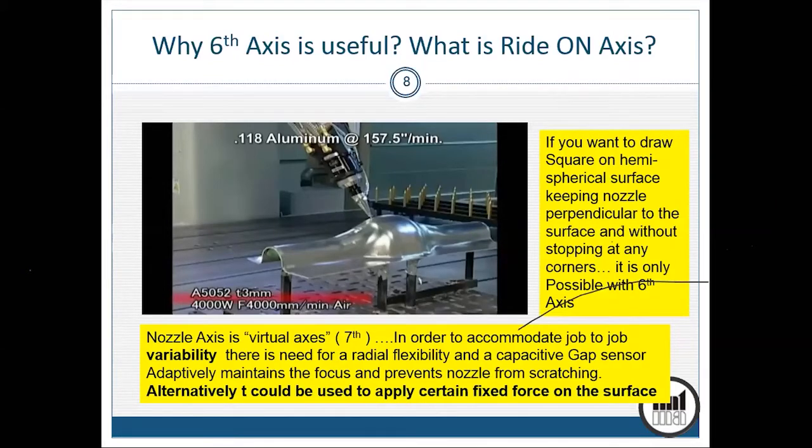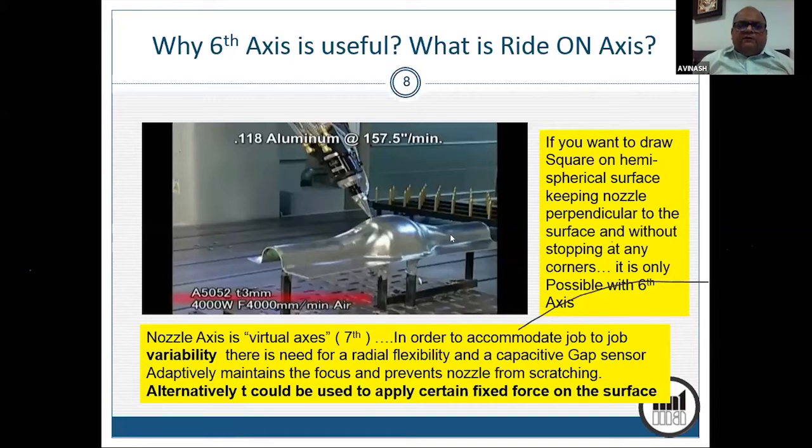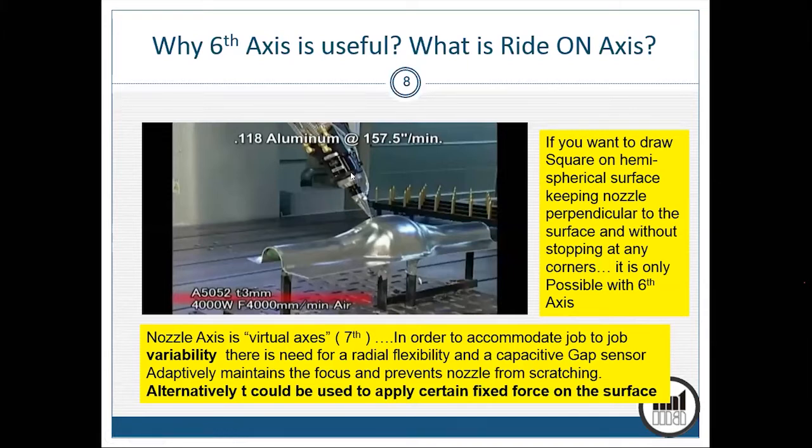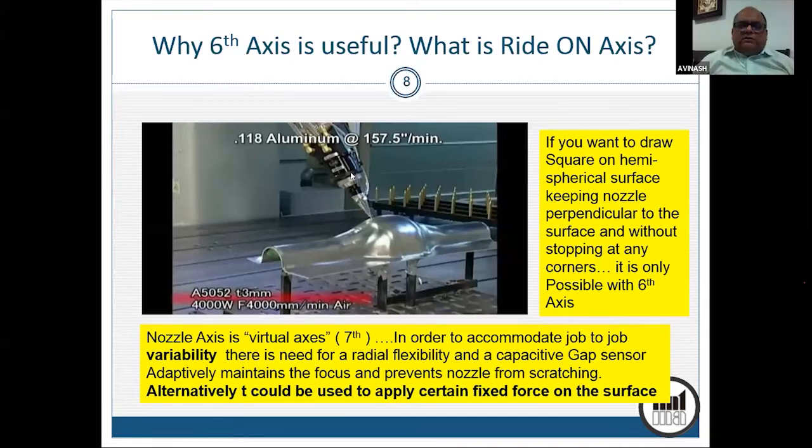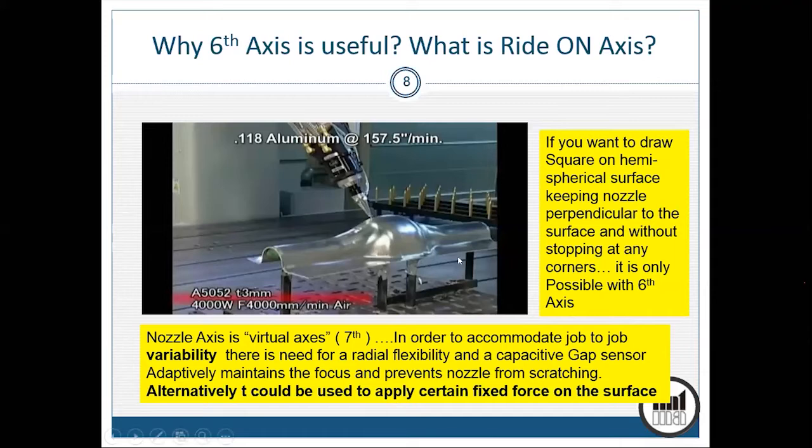So suppose this is a laser cutting job with something like a hemispherical mound, and this is the 5-axis laser cutting head. Now suppose you want the nozzle to remain perpendicular to the surface, and you want to draw a square on top of this hemispherical mound.